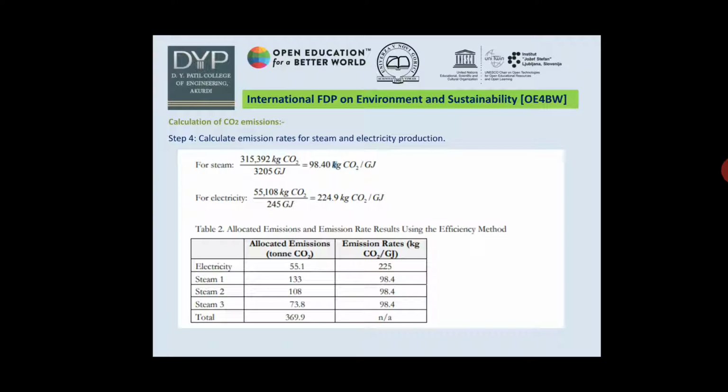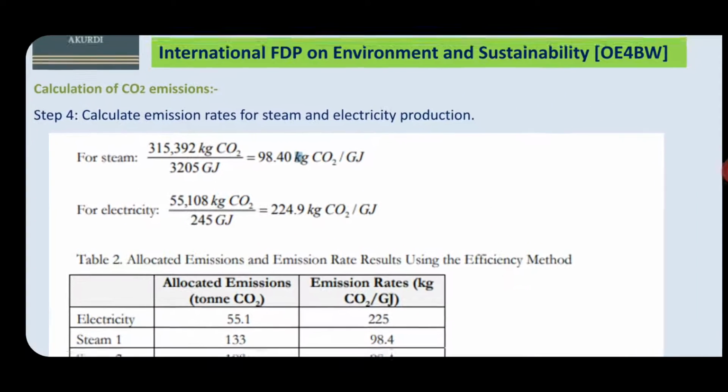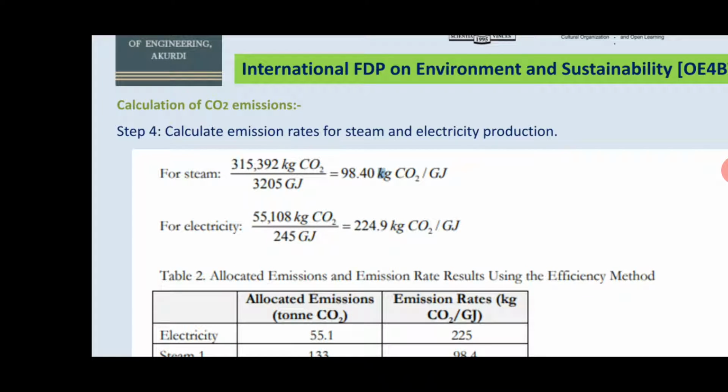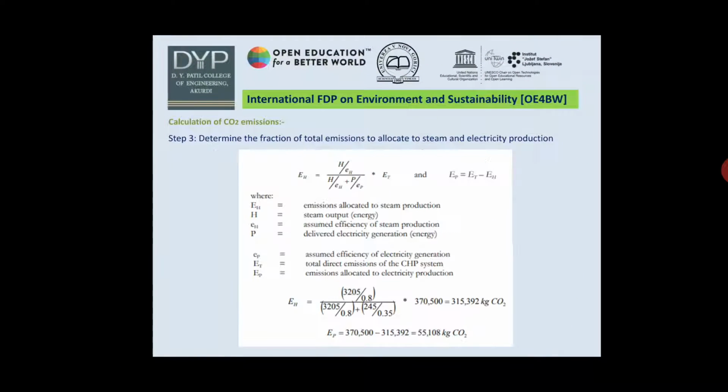Then calculate emission rates for steam and electricity production. For steam, we have already calculated the EH value for the steam and the EP value for the electricity.